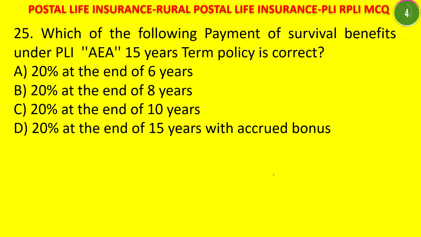For 15 years, it should be minus 3 from all these things. So, 15 minus 3, 12. Minus 3, 9, minus 3, 6. So the answer is A, 20% at the end of 6 years.